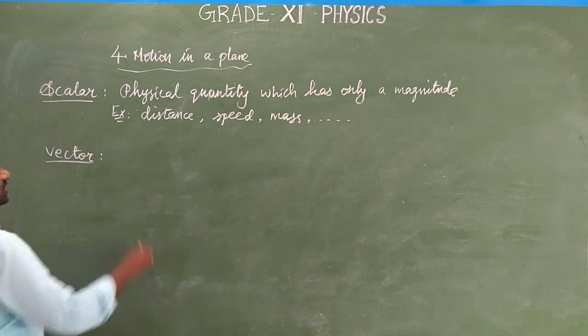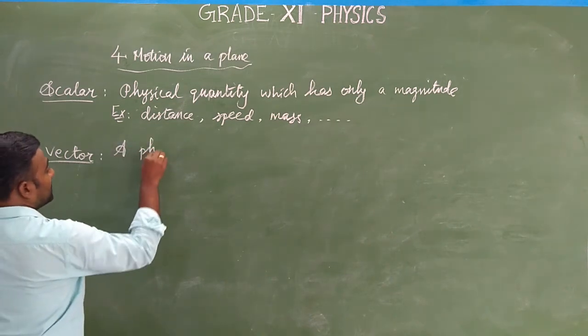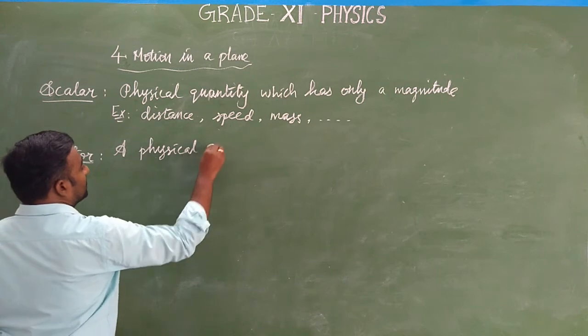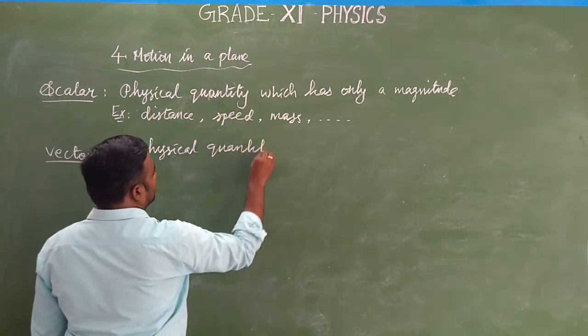But what is a vector? A physical quantity which has both magnitude and direction.